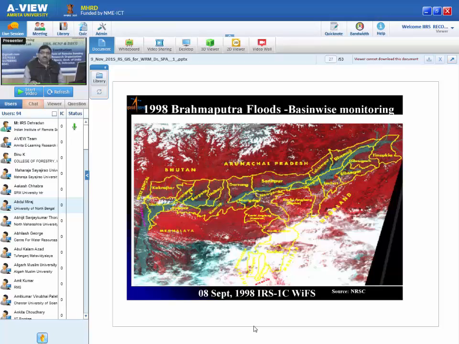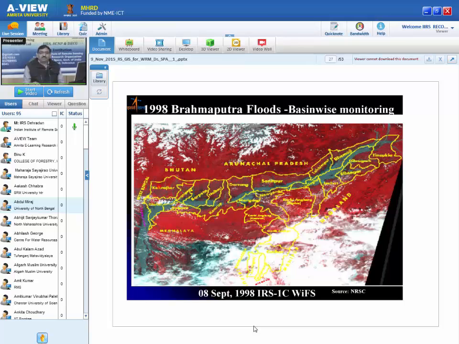You should have satellite data which will give you a synoptic coverage on the order of 700 kilometers, 600 kilometers, something like that. Of course, in 1998 we had the WiFS sensor. Now we have the AWiFS sensor, which gives a resolution of 56 meters, but a coverage of 700 kilometers. So you can cover the entire basin. That is the advantage of such a satellite. You get the image, you georeference it in your server, and if you have the district boundaries of a state, you simply superimpose them. The moment you superimpose, immediately you come to know which district is affected.